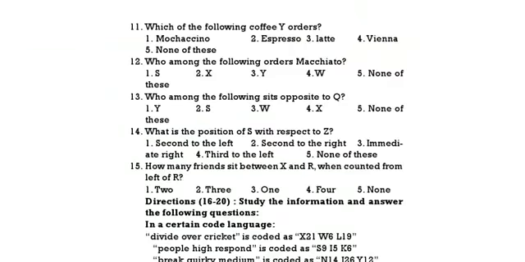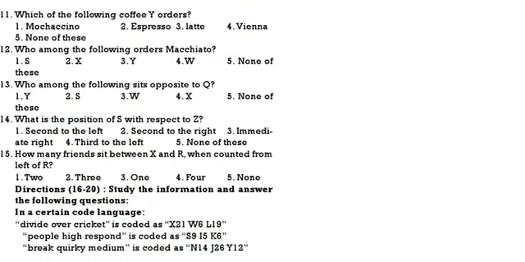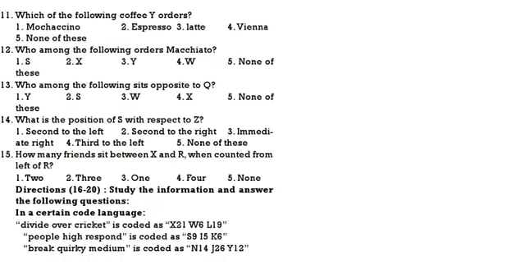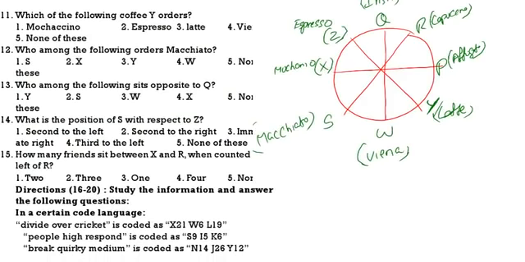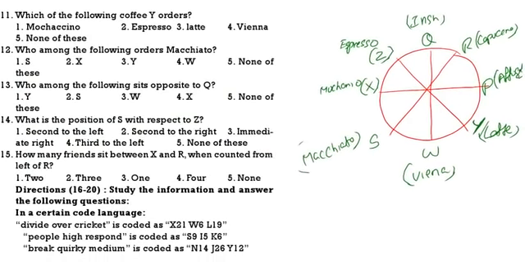See the first question. Which coffee does Y order? Y is ordering latte. Who is ordering macchiato? Macchiato is ordered by S. Option 1. Who is sitting opposite to Q? Opposite to Q you will see W.